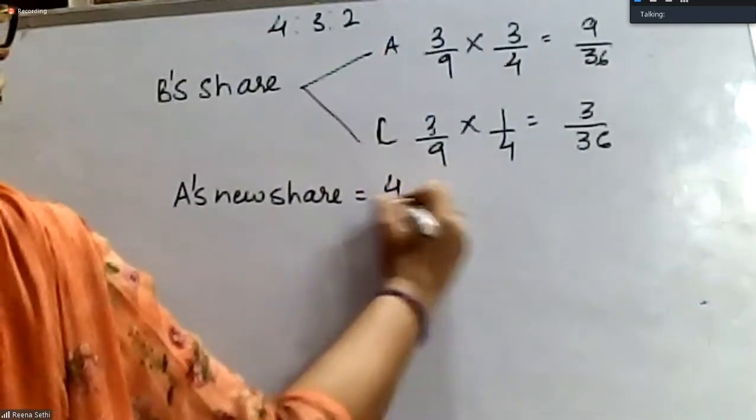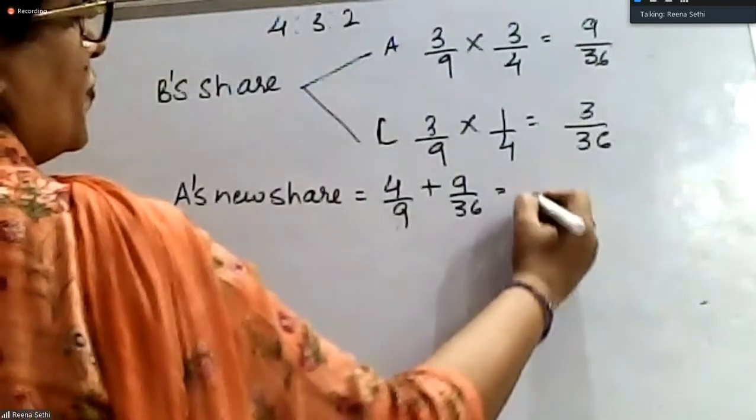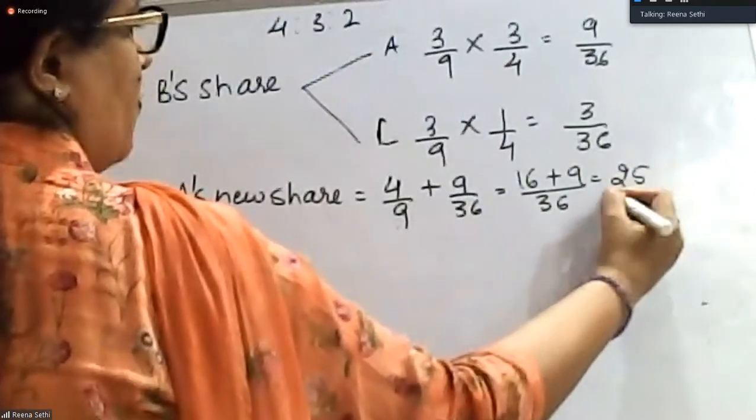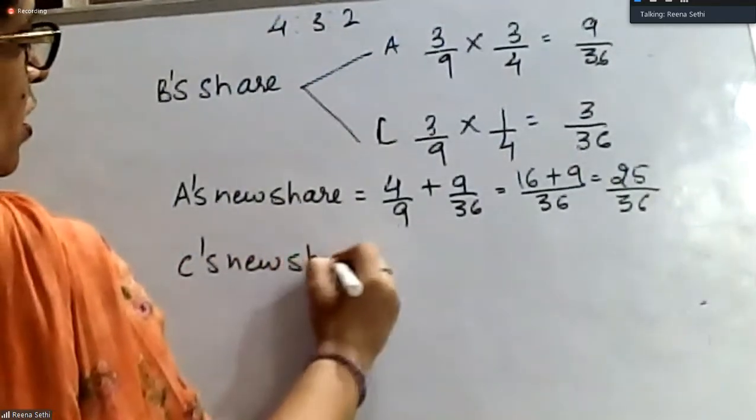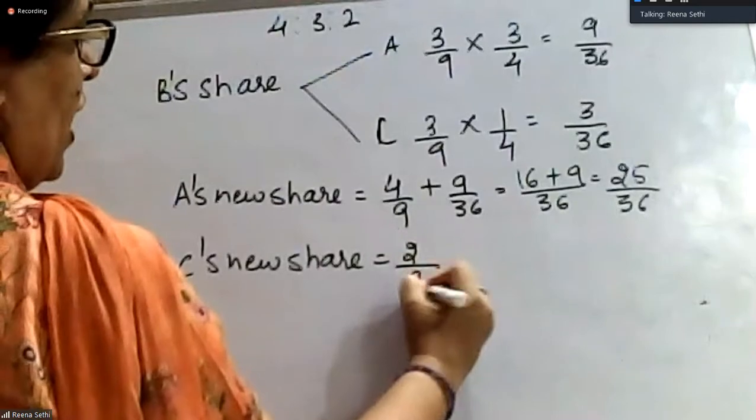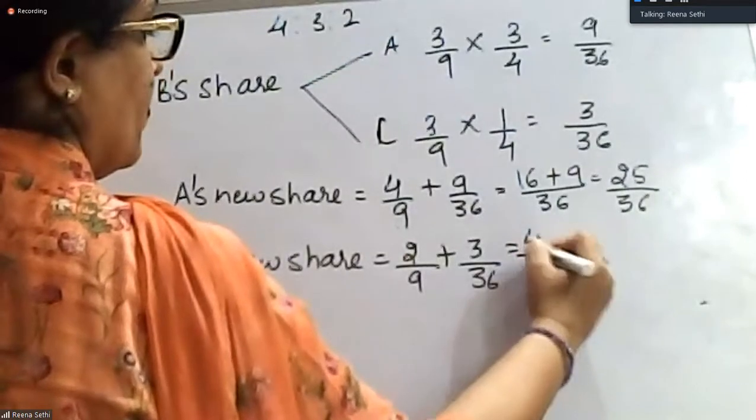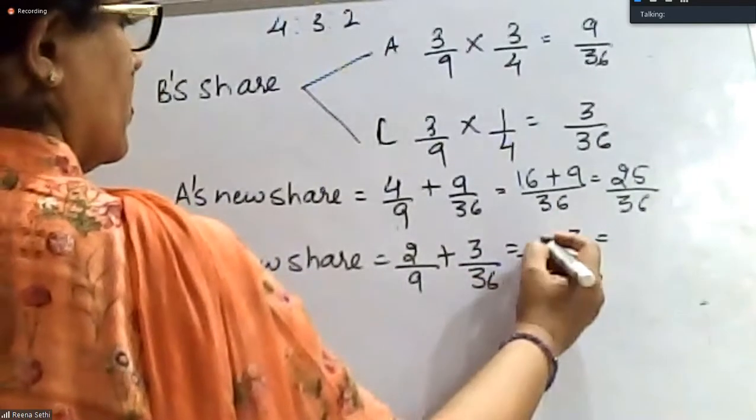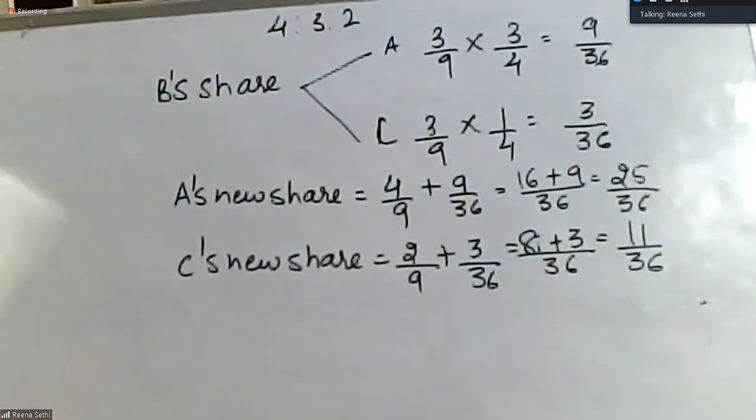So A's new share will be equal to 4/9 plus 9/36. This comes out to be 25/36, and C's new share is equal to 2/9 plus 3/36. This comes out to be 11/36. So my new profit sharing ratio is 25:11.